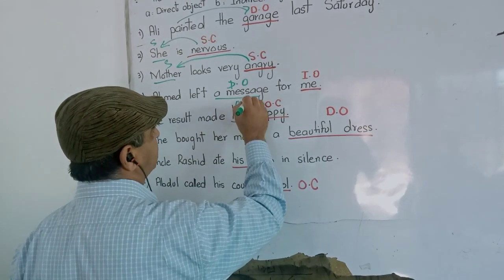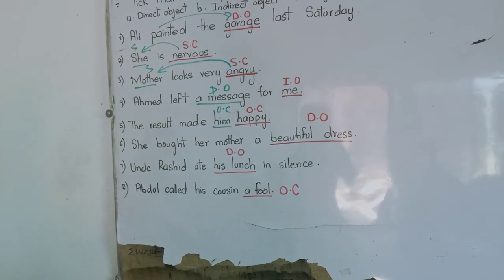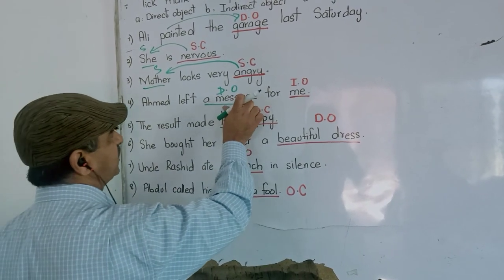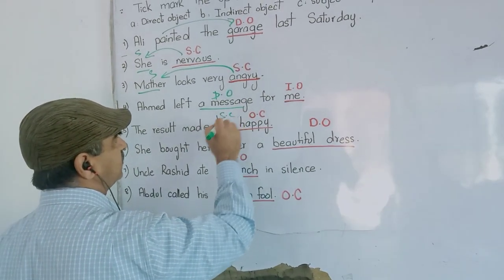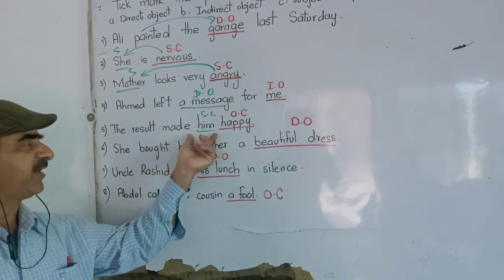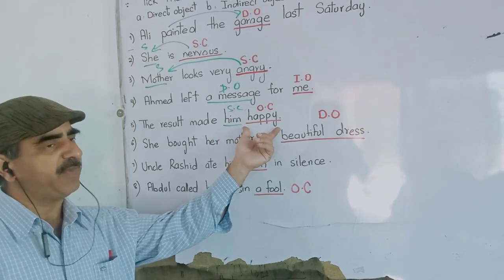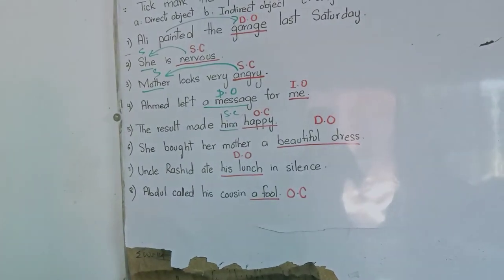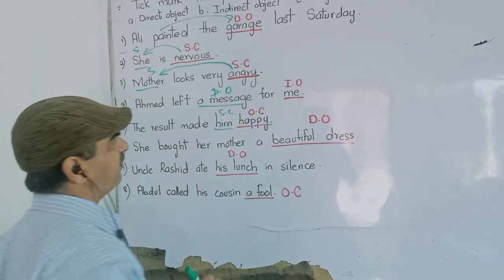The action of making is first affecting him, then happy being received by happy. So this happy is an object complement.